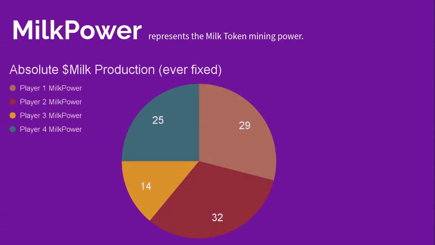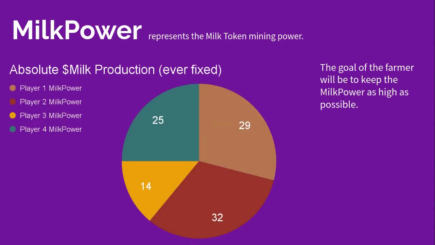The CashCow Protocol farm game is based on the same foundation, making use of milk power. The objective of each farmer will be to improve their productive capacity as much as possible, the milk power. The production capacity of the entire territory will always be the same, and its profits will be distributed amongst the farmers. In this example, we also have 4 ranchers. The green player has a productive milk power of 25 points. This allows him to get a quarter of all the benefits of the game.